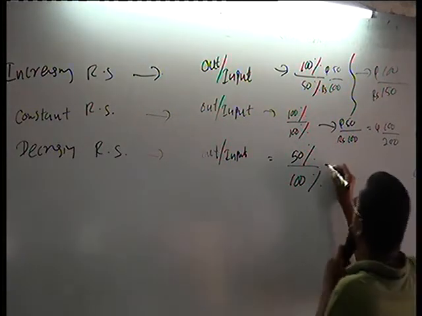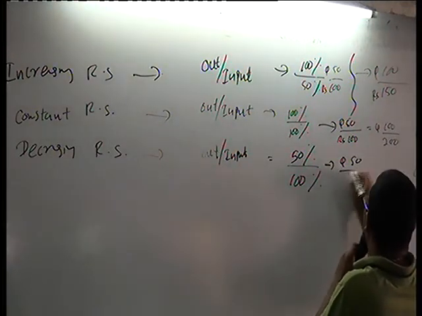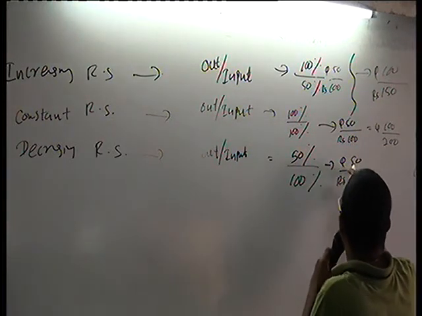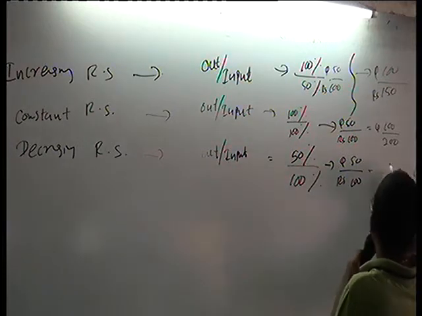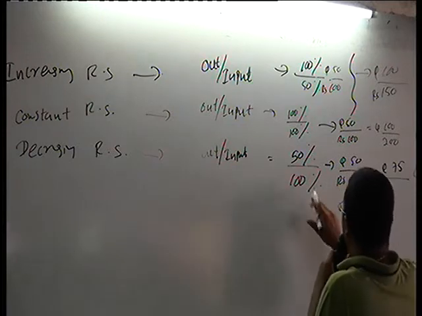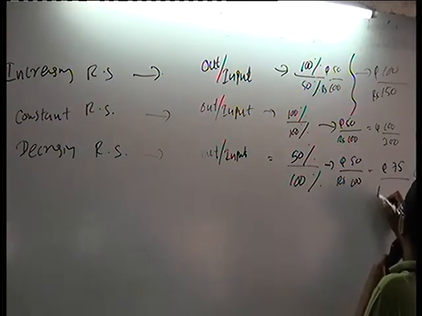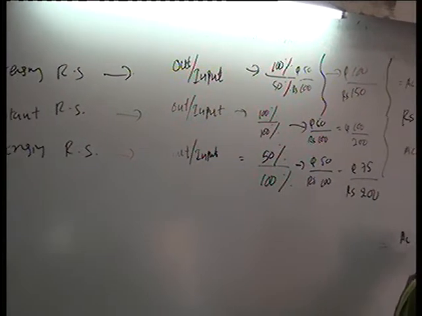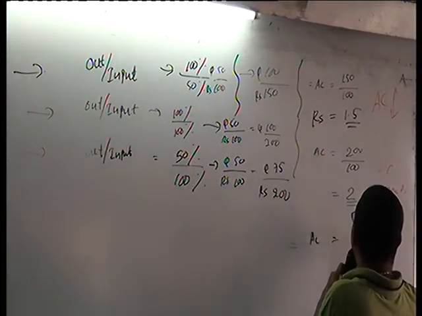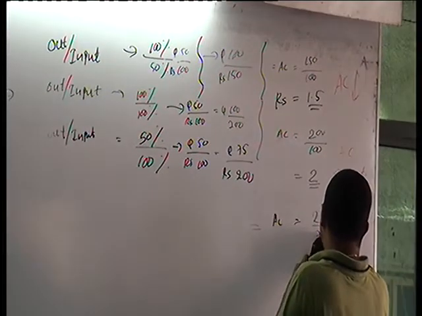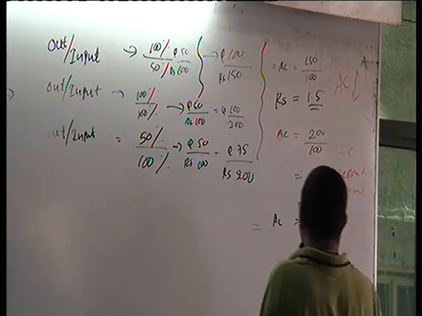Look here, we'll take the same example. Quantity 50, rupees 100. Your quantity increased by 50%, that is 25, no? Quantity 75, your input increased by 100%, that means rupees 200. Now calculate the average cost and see. Average cost, AC: input is 200 rupees, output 75.